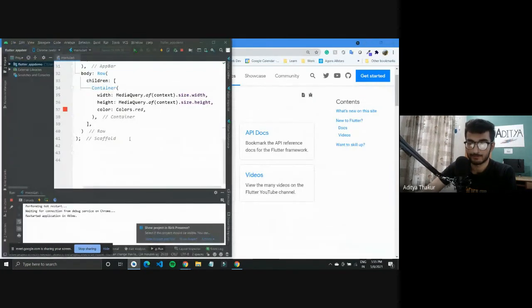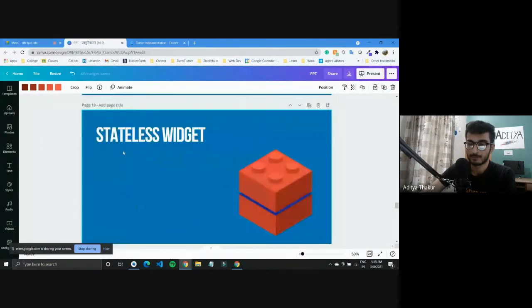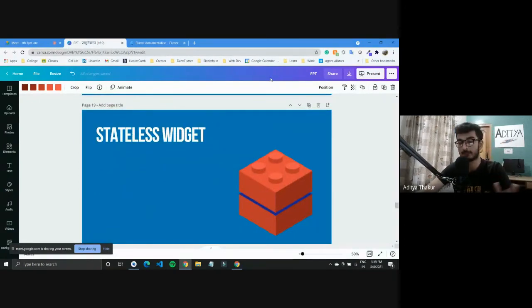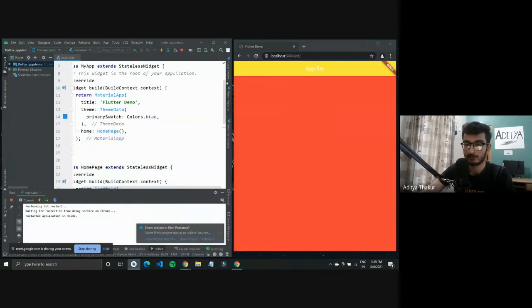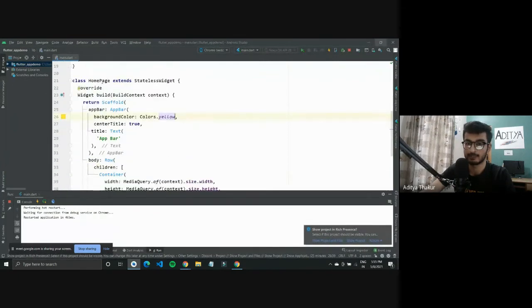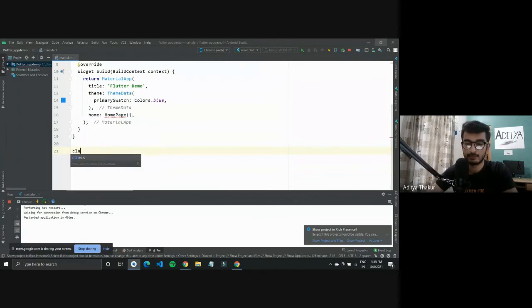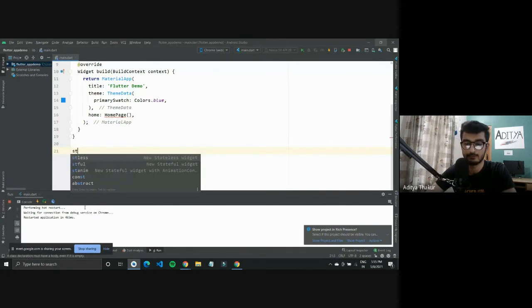And then we were talking about the stateless widget. Stateless widget is the one that doesn't have any state, so it isn't changed during the execution of the program. But what I can do is I can show a stateful widget right now. So we were using homepage as a stateless widget for now, but I'll just get rid of this here, and I'll type in class homepage. What I'll do is I'll create a stateful widget. So I'll type in stful.